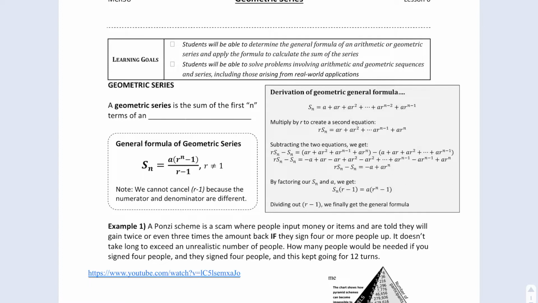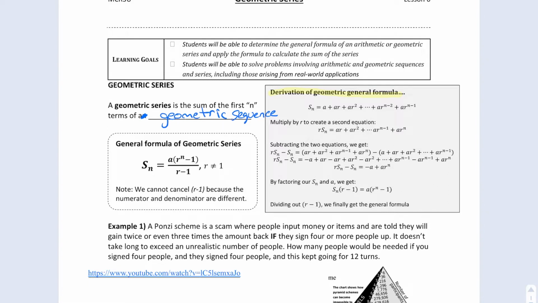Not a long lesson. This is kind of in conjunction with last lesson, which was all about arithmetic series. This one's about geometric series. So if we fill this little blank in, it says a geometric series is the sum of the first n terms of a geometric sequence. And the same thing we did with an arithmetic sequence, we can do with a geometric sequence, which is add all of the terms up.